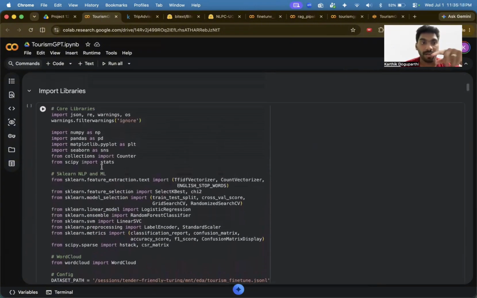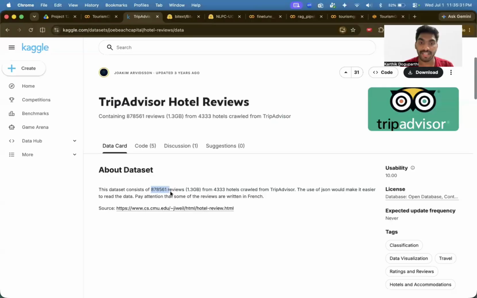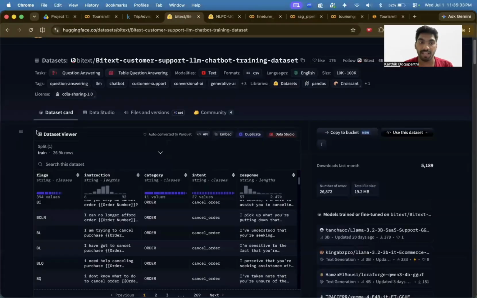Before converting my dataset, I wanted my tourism GPT to know all the values. So I wanted to convert all the data that is in Excel and CSV formats into JSON-L files.